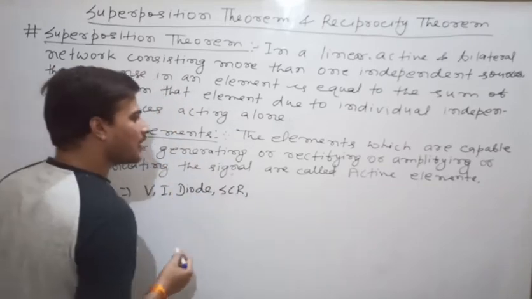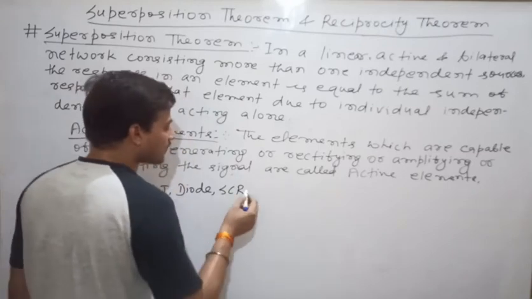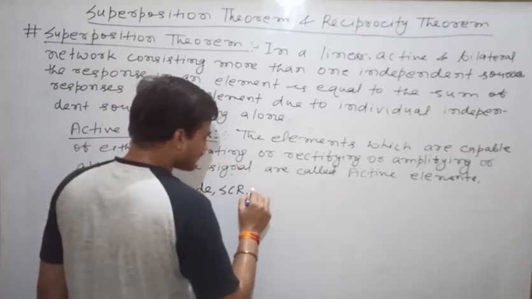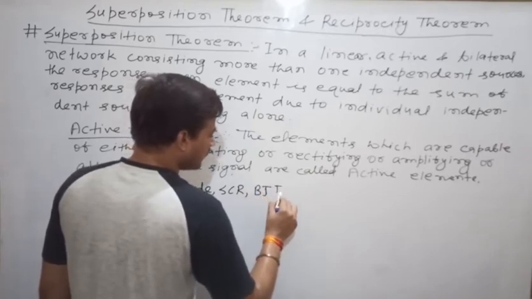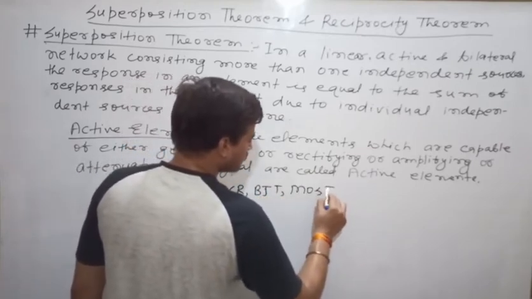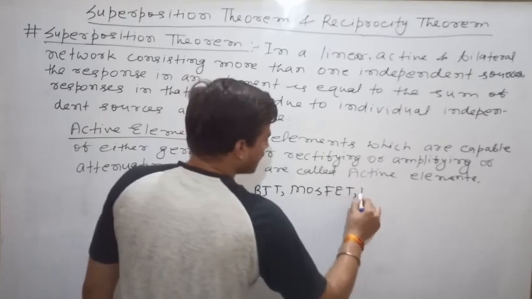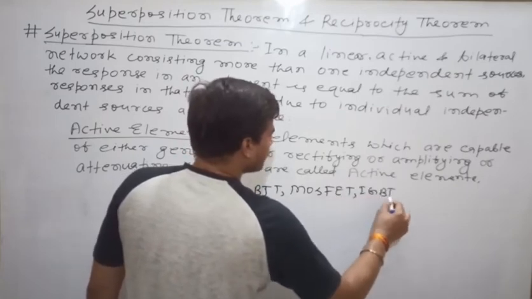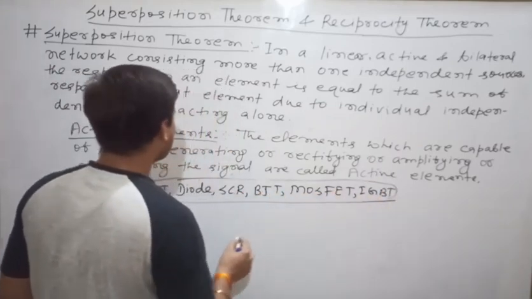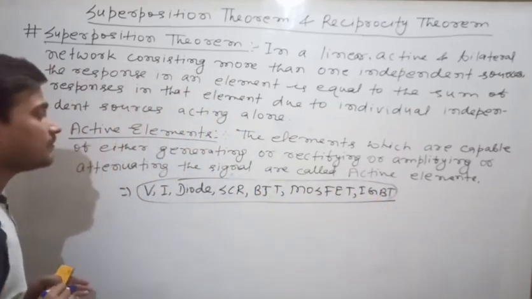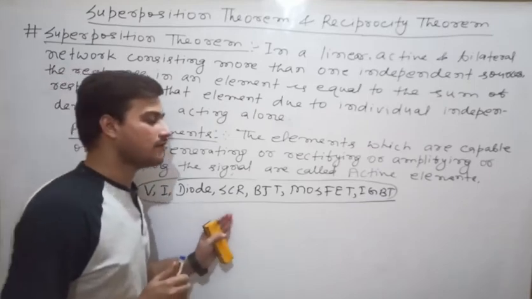Then amplifying means what? Amplifying means transistors, BJTs, MOSFET, IGBT. These elements are called active elements. These are examples of active elements.